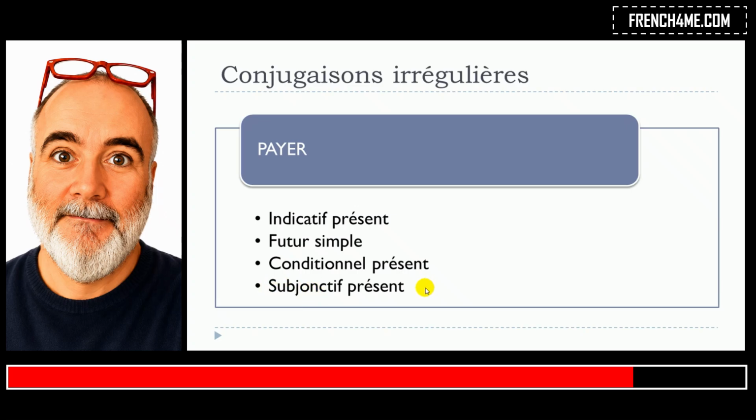So for all the other tenses, these verbs will follow the rule. The endings will be the same, and the way we build the forms will be the same. But for those four tenses, we'll see together that we'll have slight changes.